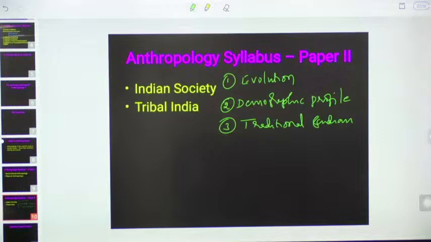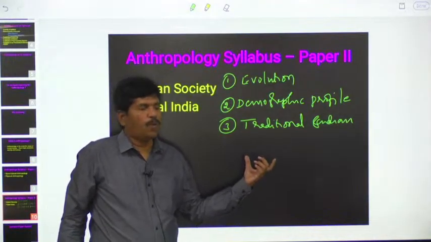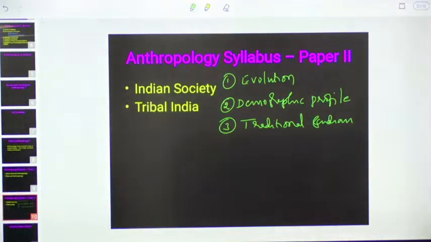Once upon a time only Hinduism was there. In due course of time, Buddhism emerged, Jainism emerged, Islam entered into India, Christianity entered into India. That's why the traditional Indian society is nothing but Hindu society. What is the traditional Indian philosophy? What are the philosophical concepts in the traditional Indian society? Previously we have discussed Purushartha, Dharma, Artha, Kama, Moksha, then Runas, Daiva Runa, Pitru Runa, Guru Runa, Atithi Runa.